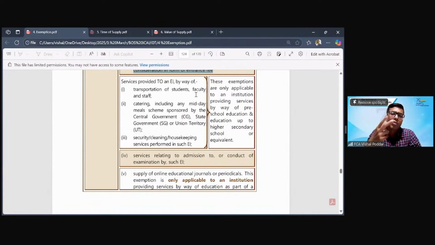So let us call them colleges, providing you some degrees, either graduation, post-graduation, masters, etc. That is also eligible for exemption because they are also covered in the definition of education institution, but with the condition that they should be providing degrees, or their education should lead to a degree, and the degree should be recognized by laws of India. This is where foreign boards will not be covered.